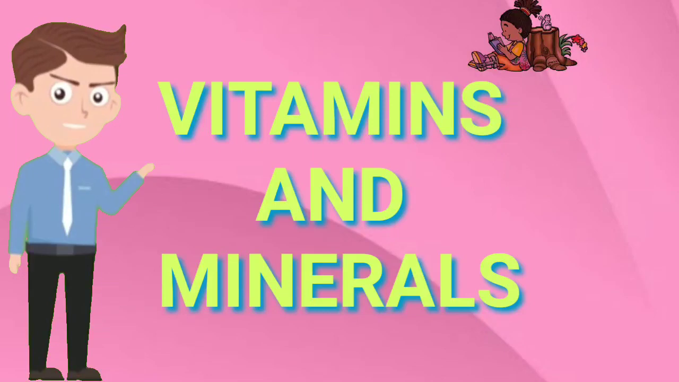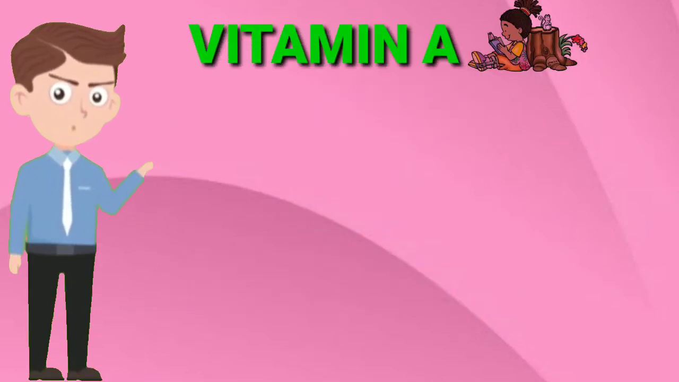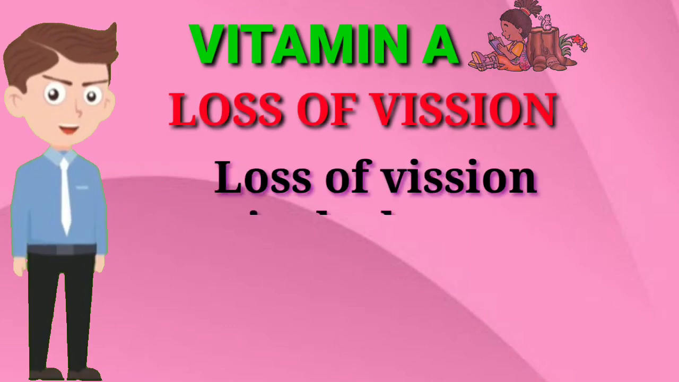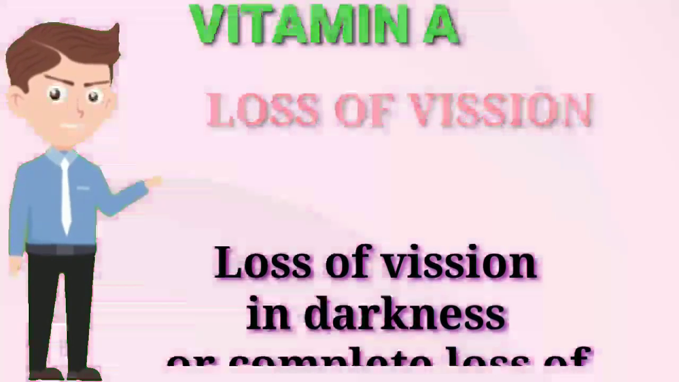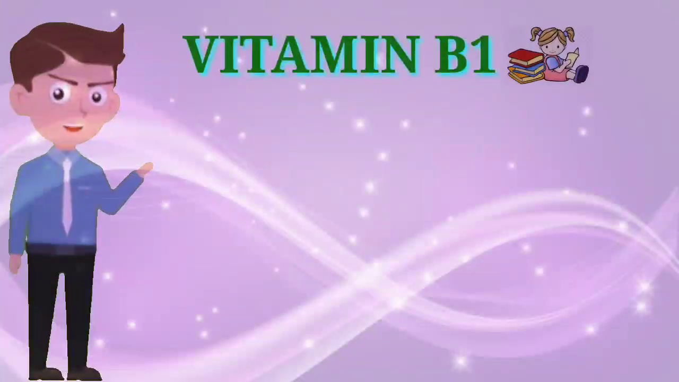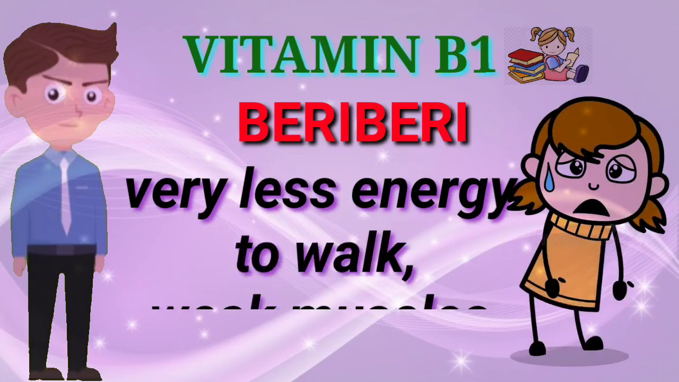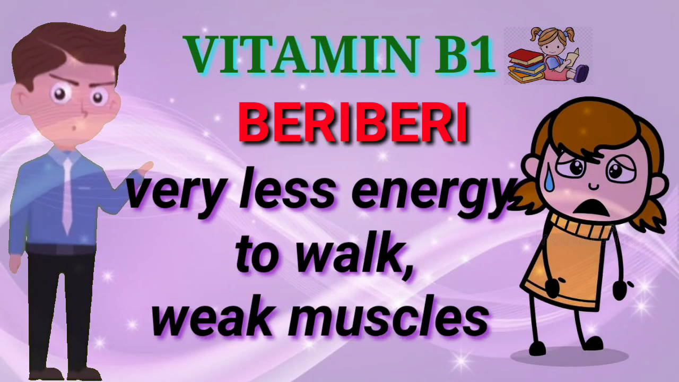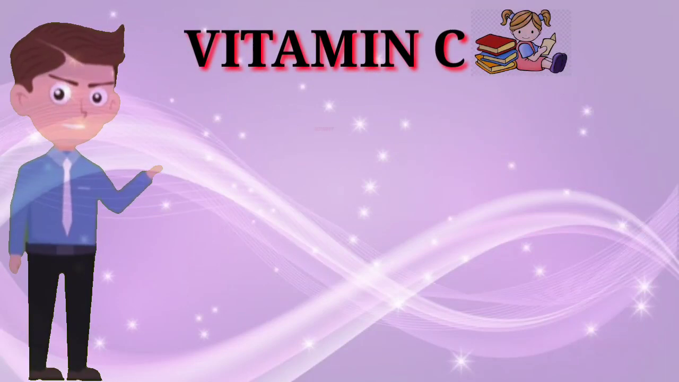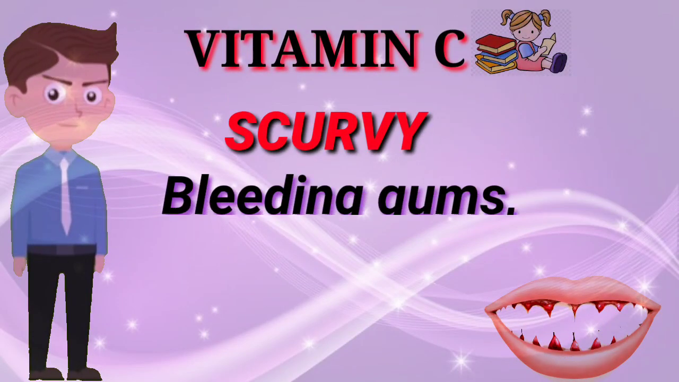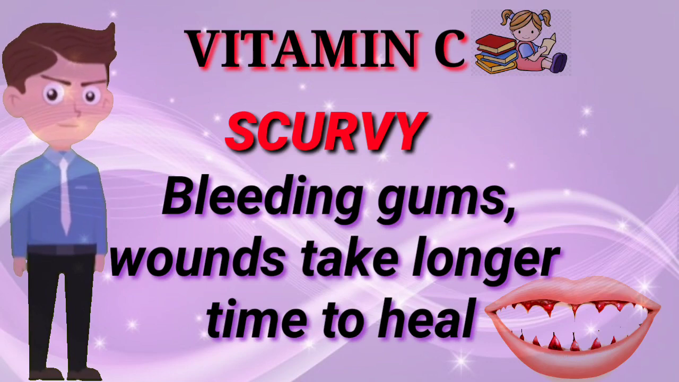Okay, let's see deficiency of vitamins and minerals. The first one is vitamin A, whose deficiency leads to loss of vision. The symptoms are loss of vision in darkness or complete loss of vision. The deficiency of vitamin B1 causes the disease called beriberi. The symptoms are very less energy to walk due to weak muscles. The deficiency of vitamin C causes the disease called scurvy. The symptoms are bleeding gums and wounds taking longer time to heal.